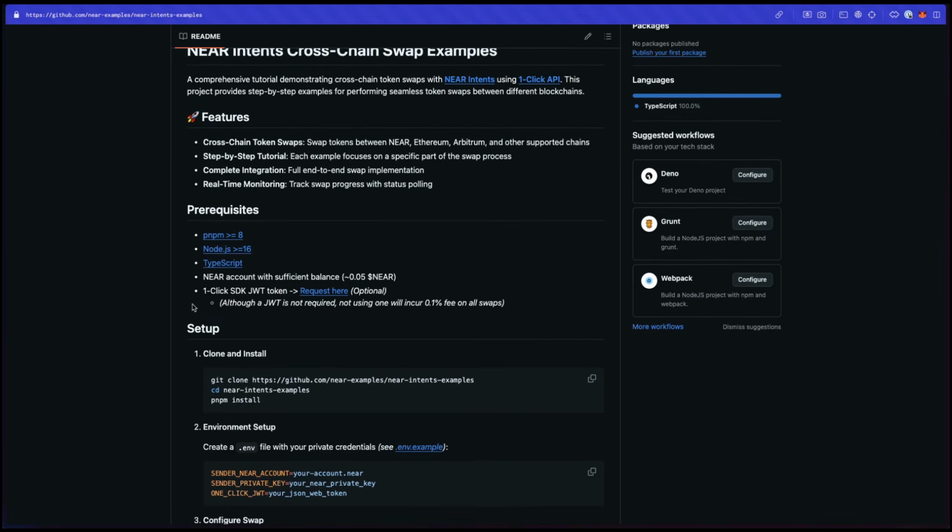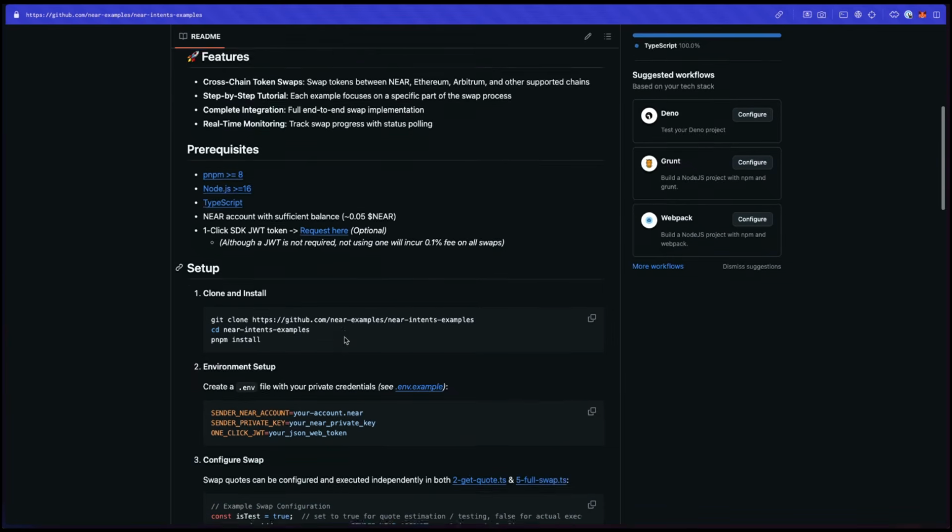You also need to grab a JSON Web Token. You'll need a JWT. You can request one here, although it's not required. If you're not using one, you're going to pay a 0.1% fee on all swaps. So it's a small amount, but if you just want to do some testing and you don't really care, it's fine. You can just comment some things out. I'll show you in the code how that works, but it's free to get. Just go ahead and request one for your project.